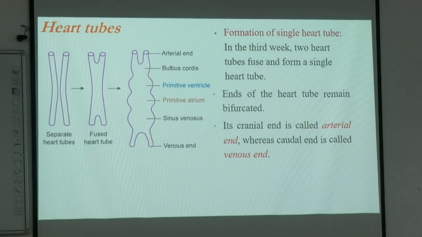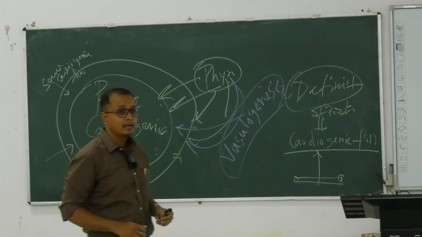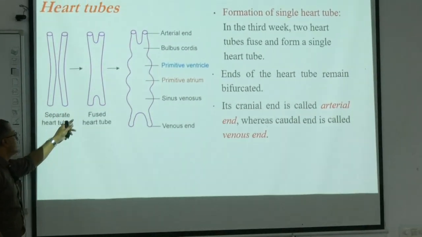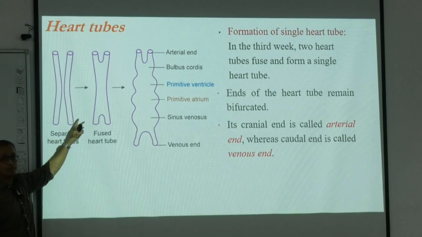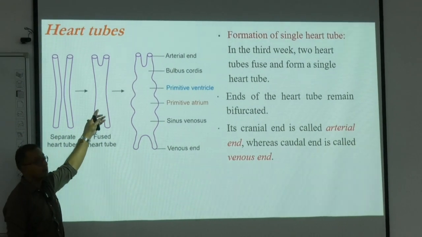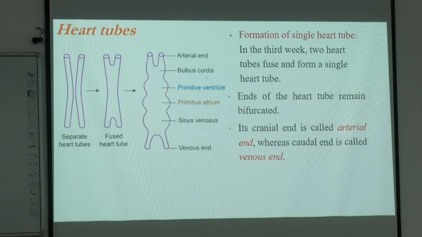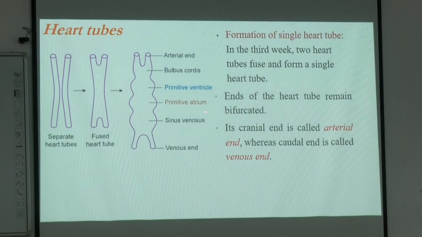Now with these two tubes formed over here, another folding occurs, which we call lateral folding. Whenever the lateral folding is going on, these two tubes get fused with each other. The two tubes which were separate at the beginning, with the advent of this lateral folding, fuse in the middle part and form the fused heart tube, which is the second phase of this tube formation.